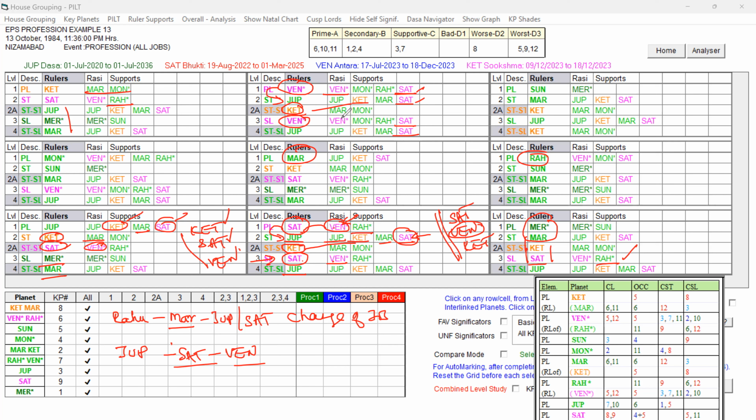So importantly, that sublord also, the planet level, sub-level, and 2A level, are forming a ruler link to the favorable key planet, that is Jupiter, the star level planet. Because of that, in Jupiter Dasa, Saturn Bhukti, Venus Antra, the native got the loss of job. She lost the job in September 2023.